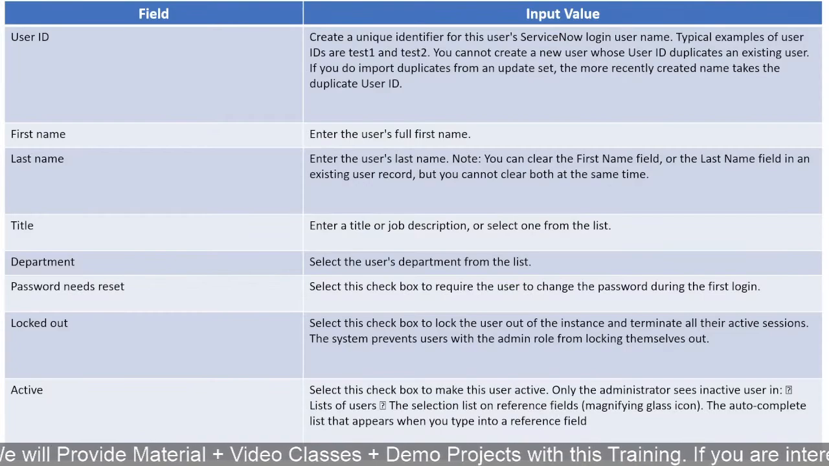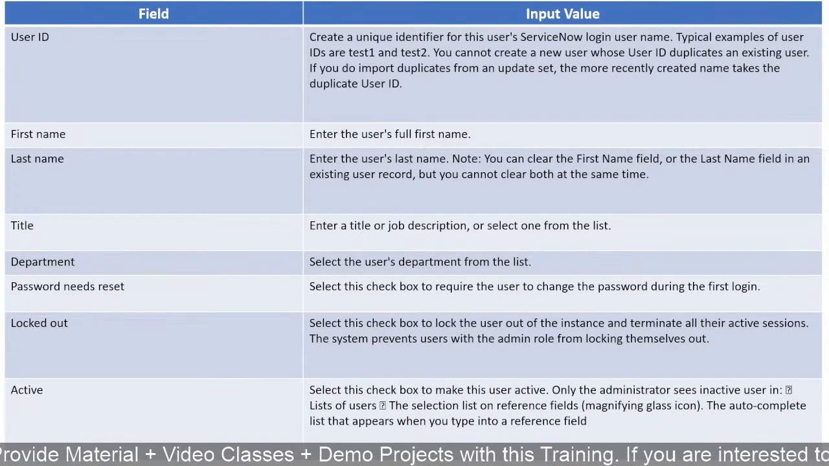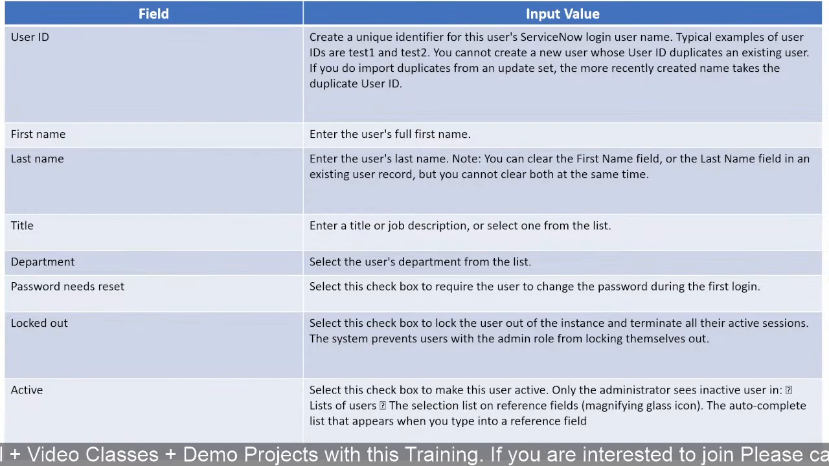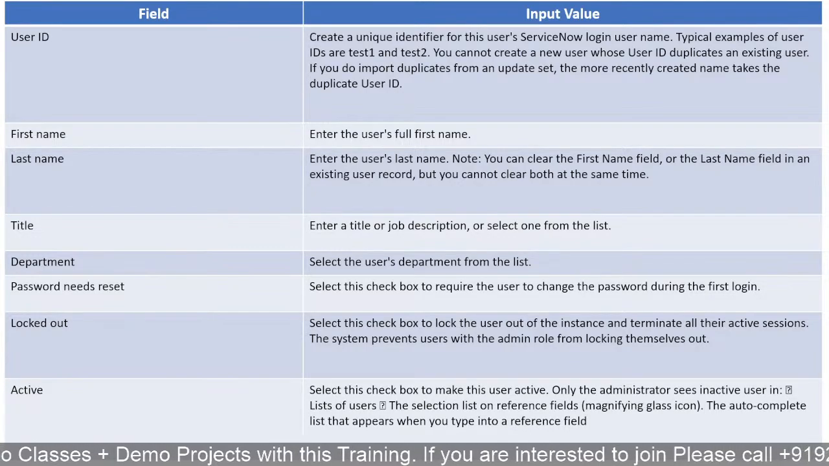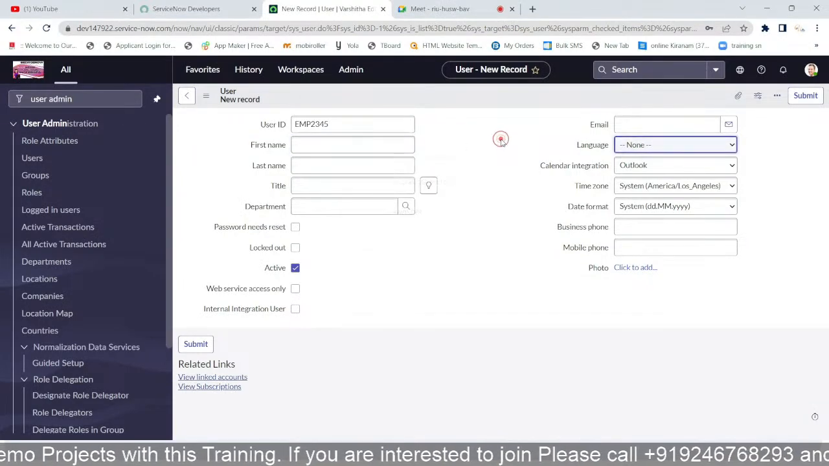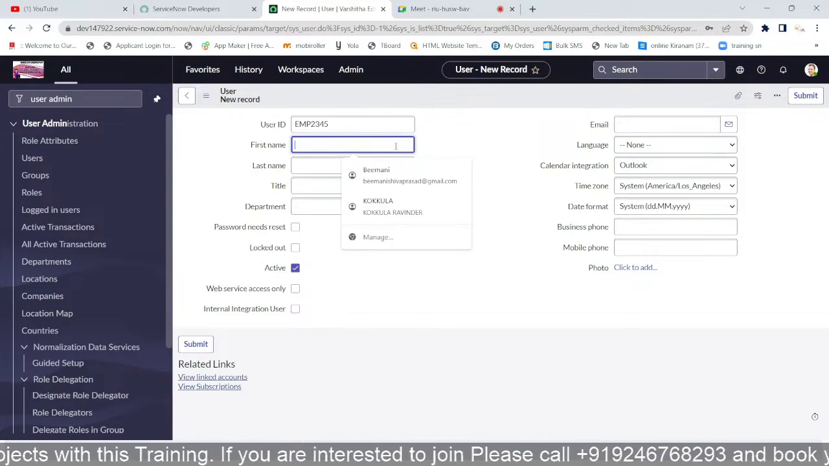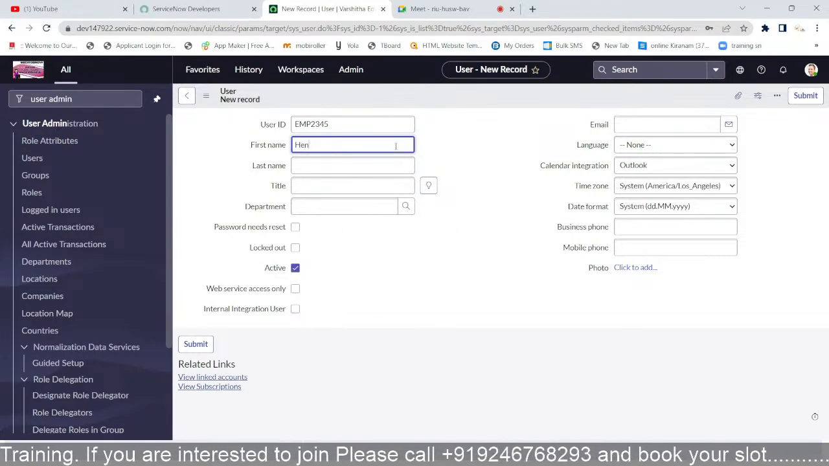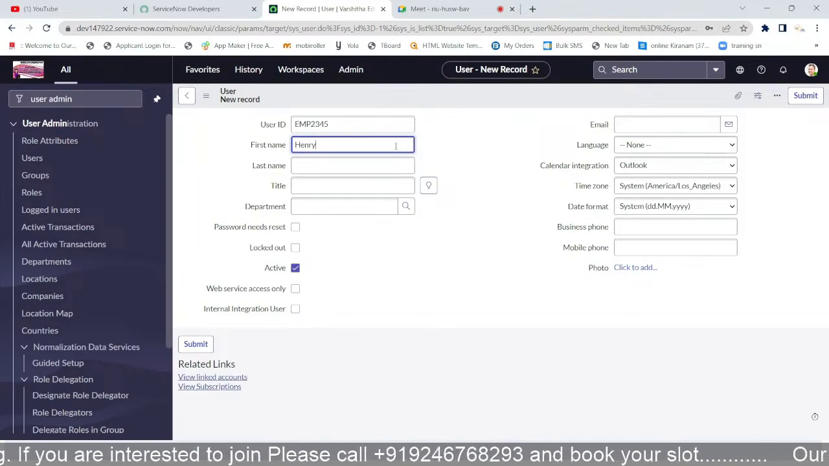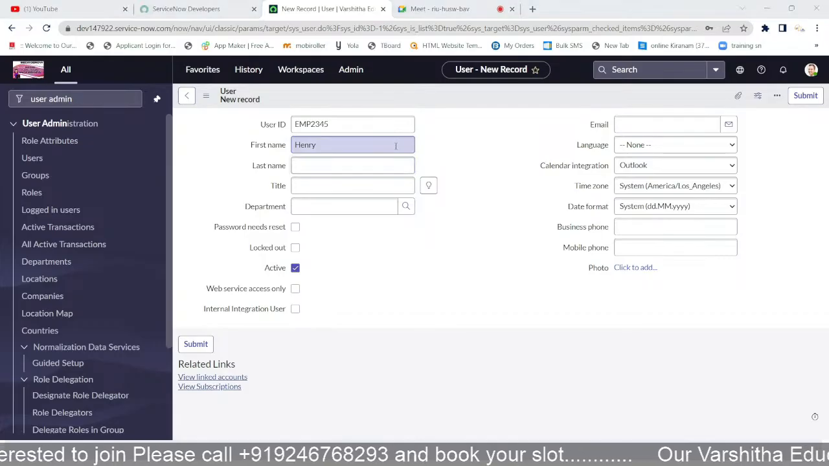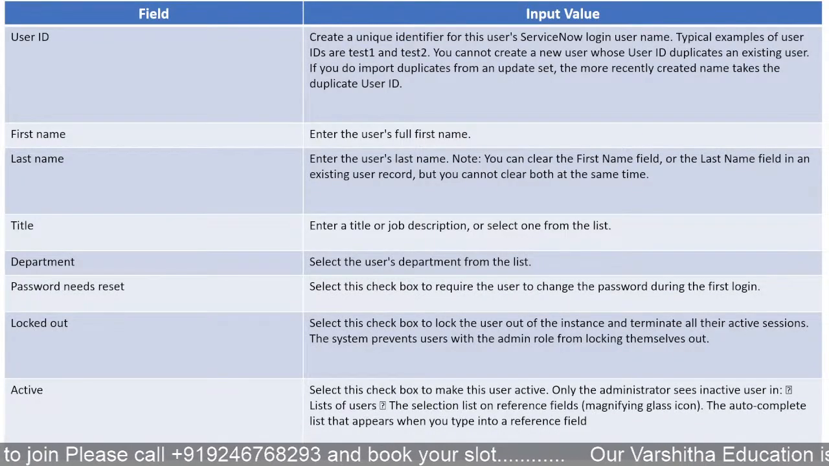Then the next field is the first name. What is the field name? Everyone knows it is the first name of the user. So enter the first name of the user. Now I'm ready to enter it. He is Henry. So Henry. And the last name, you already know, is the last name of the particular user.